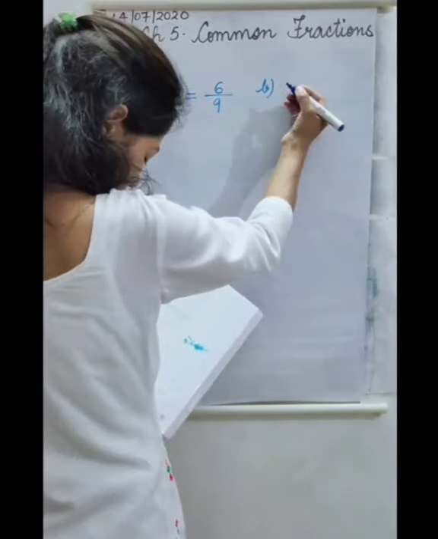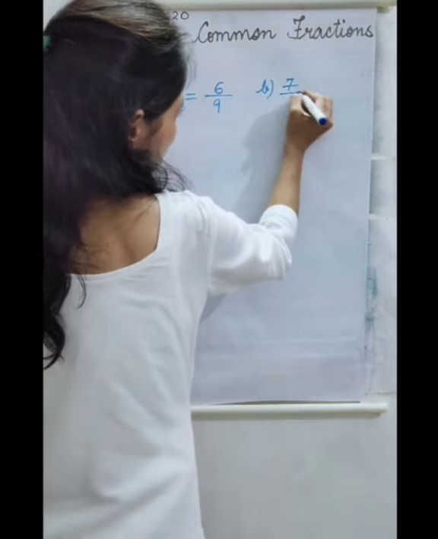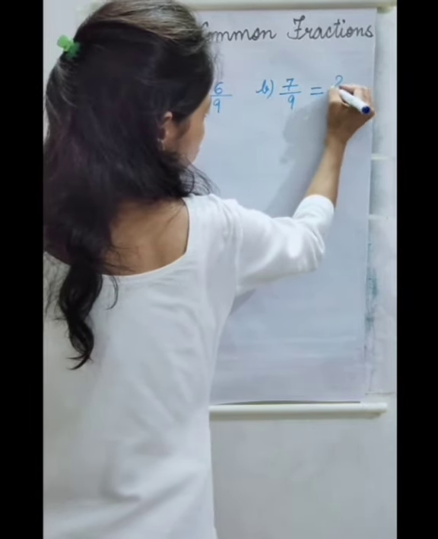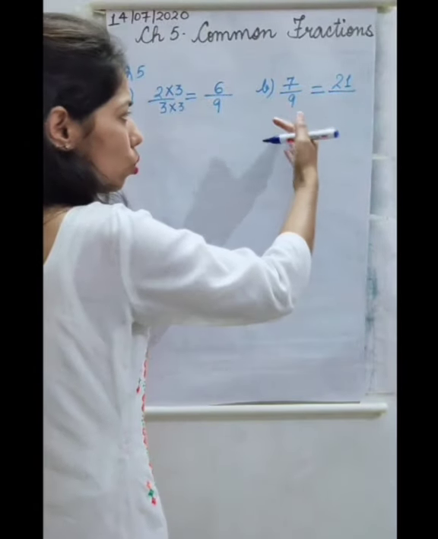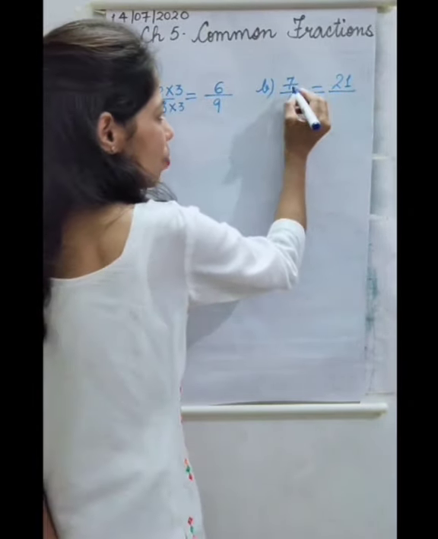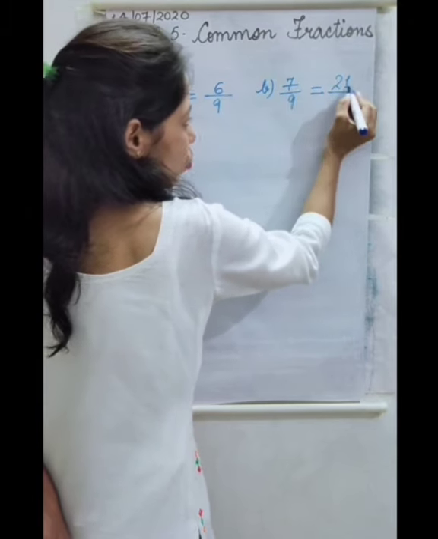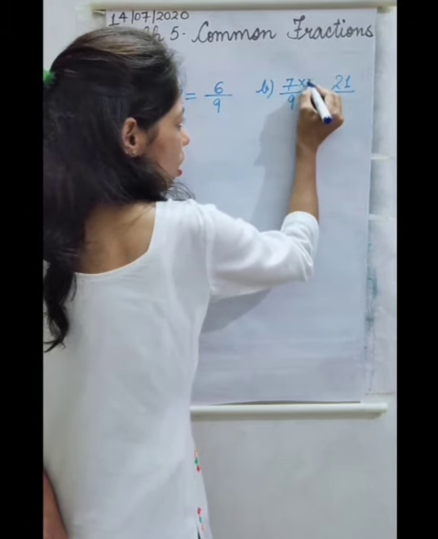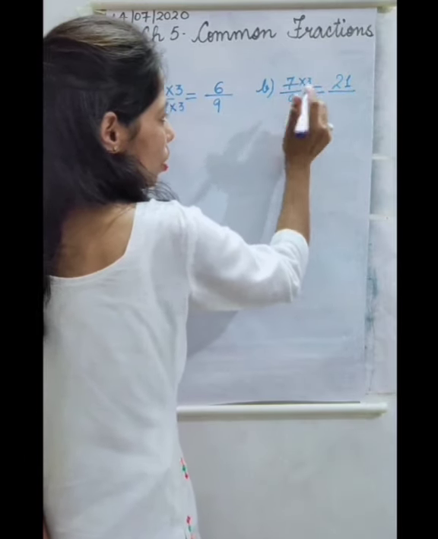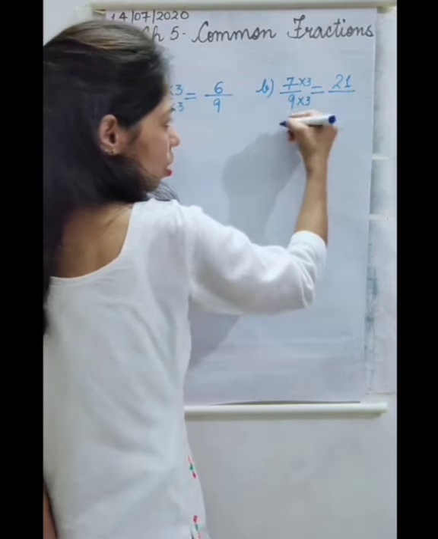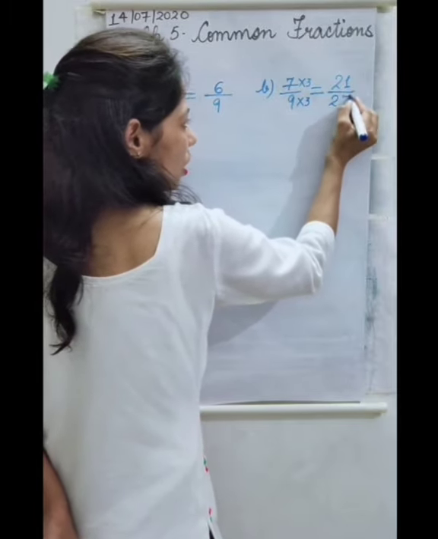Then part B, 7 by 9 equals 21 by dash. Here is a blank. So here also we will do the same. This 7 is 21 that side. So 7 3s are 21. As we have multiplied this 7 by 3, we will multiply the 9 by 3. 9 3s are 27.